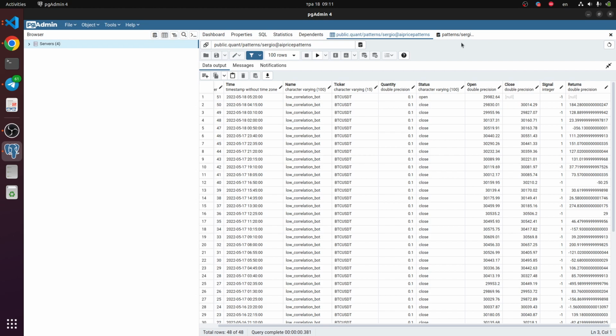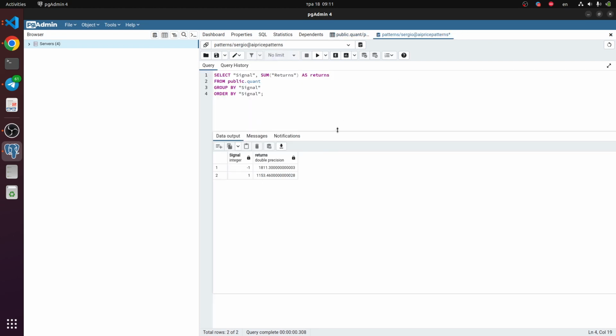And let's look at a request. You see, if I make a request, I would like to calculate returns for short signals and buy signals. My idea is that the returns would be equal. It means our bot should trade short and long to find some alpha in the market.